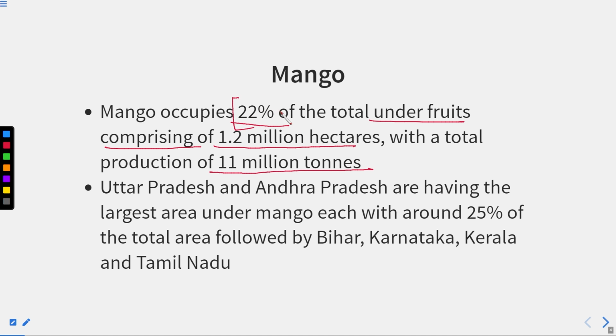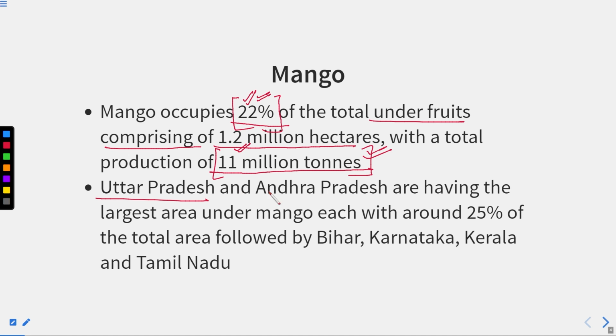So you can compare: of the total land used for growing fruit crops in India, 22% is used for mango, comprising 1.2 million hectares, and the production every year is near about 11 million tons.